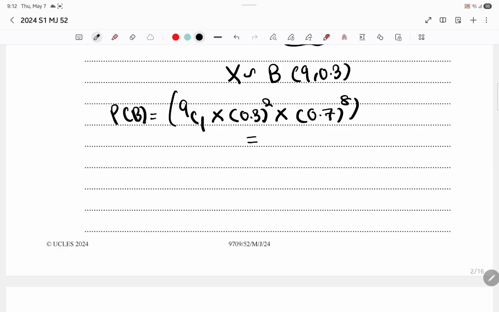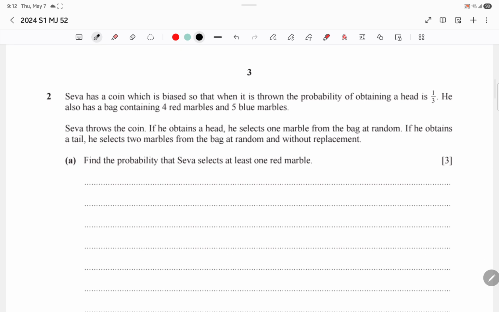If we solve this, we get 0.1556, times 0.3, which is 0.0467. That's your final answer. Moving on to the next question.